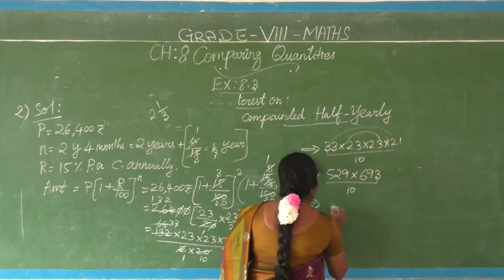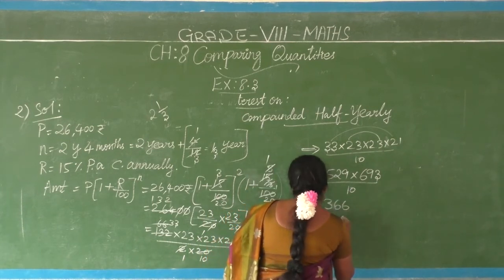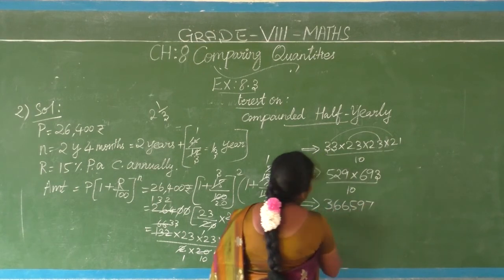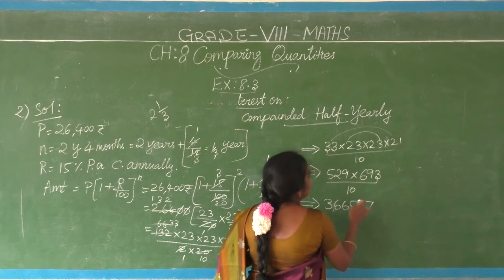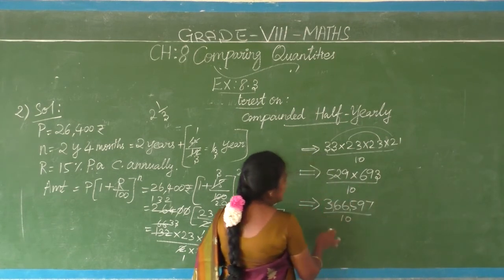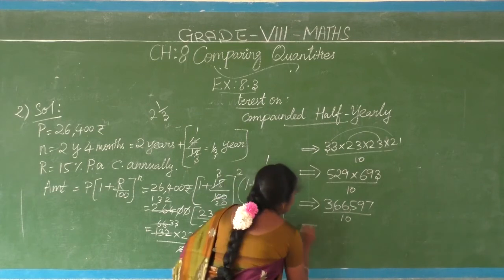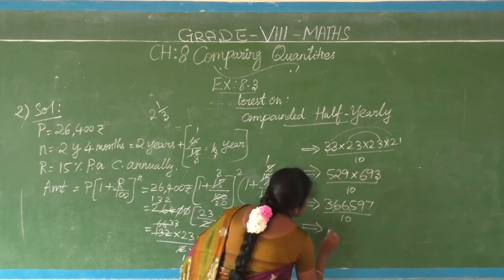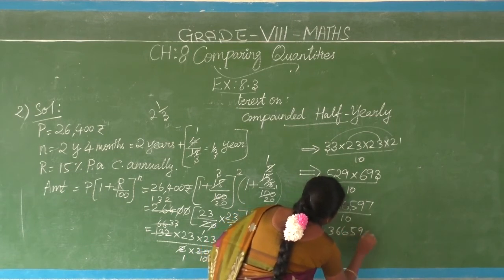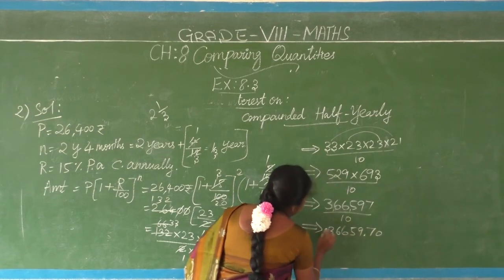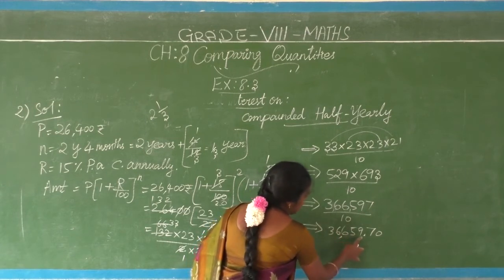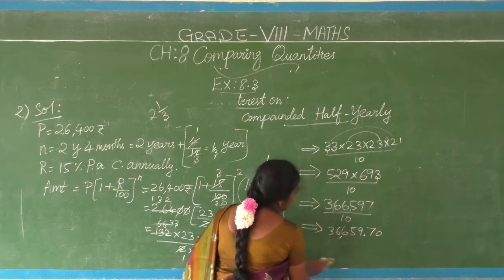What answer means? 366,597. 3,66,597 is coming. This also not completed. Again, we have to divide that number by 10. At last, our amount is what comes? Like this is come. Okay, 36,659 rupees 75 say like that comes.